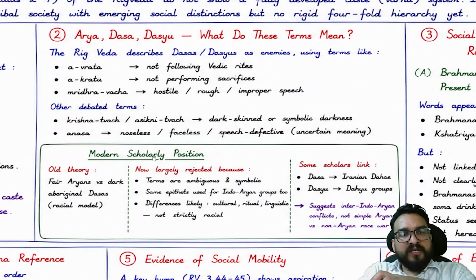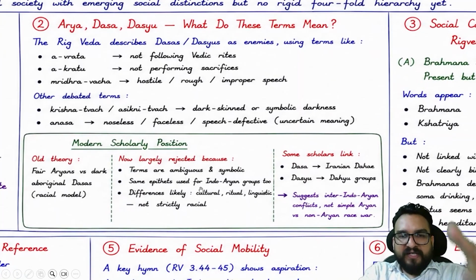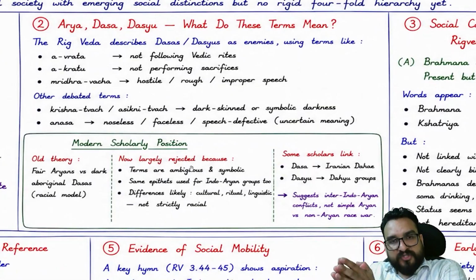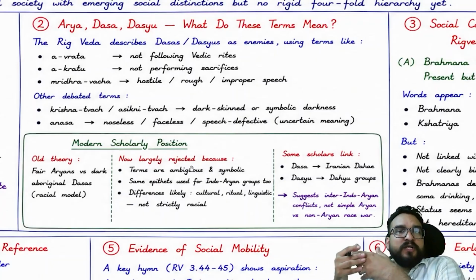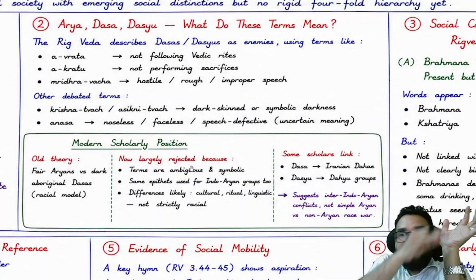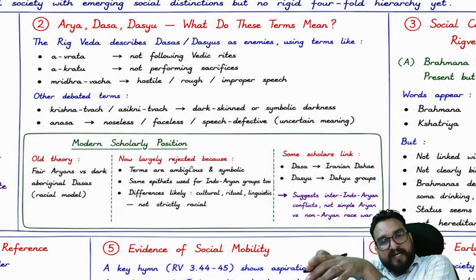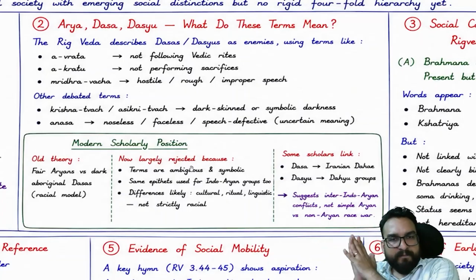So the modern scholarly position: earlier what did they say? Aryans were fair and the dark were aboriginals over here. But largely it is symbolic in nature. The current position is that these terms are ambiguous and symbolic. Some epithets are used for Indo-Aryan groups too. So it is said that these Dasas and Dasyus might be the early Aryans who might have migrated early. Understand? So they have settled over there. After getting lost, they might have got these names as well. Something like this you will be finding, one theory says.